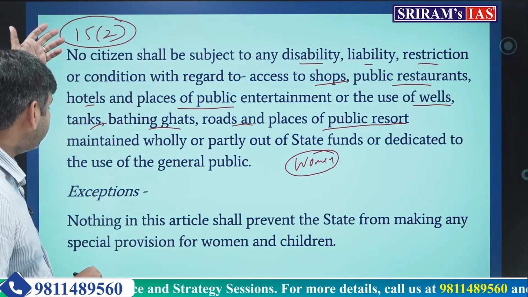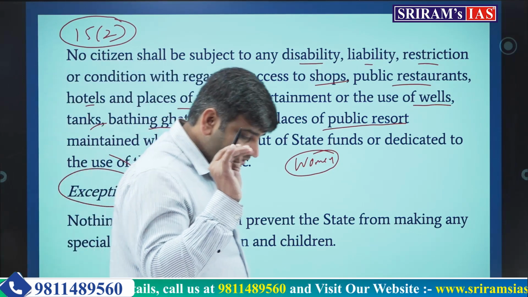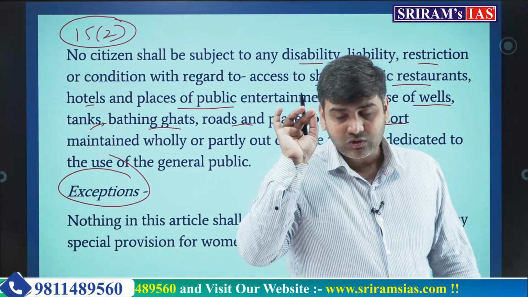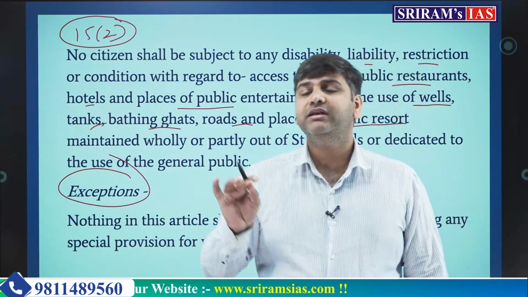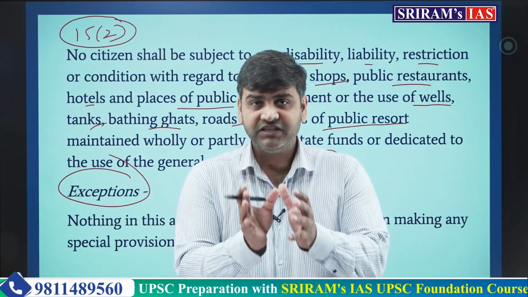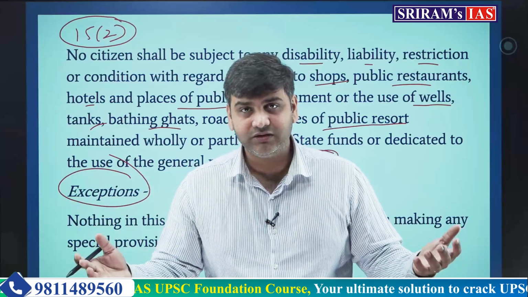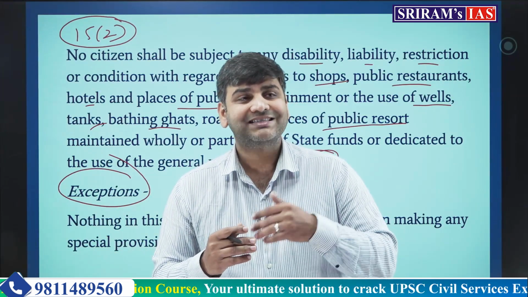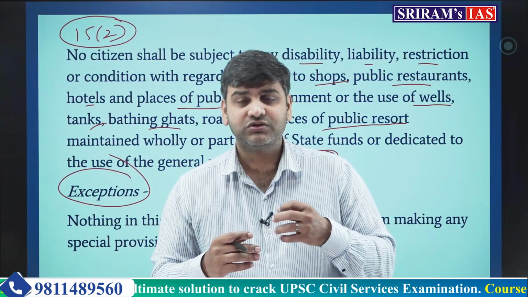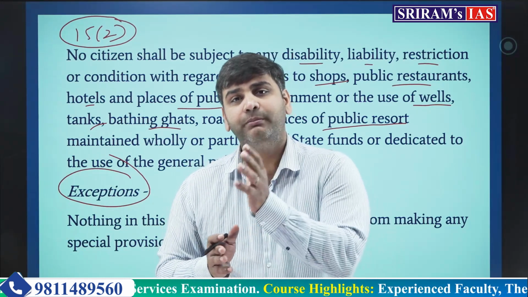This is clause number 2, and now there are exceptions. The first thing for us to understand in this concept is that there shall not be any kind of discrimination, and the bases are given: religion, race, caste, sex and place of birth. This is the first thing we have understood. Now there are also exceptions given, because in our society brute equality cannot be practiced.